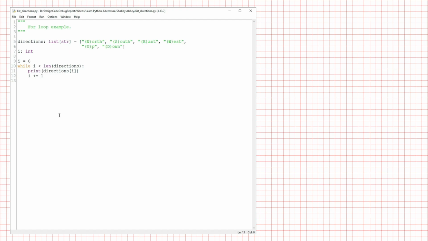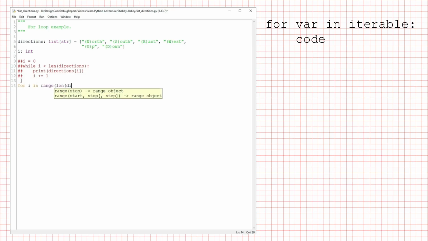I'm going to show you two different ways. First, I'll recreate our while loop as a for, and I'll comment out the existing loop. In this first version, I'm going to write a for loop in which the loop control variable takes on the values of the indices of the list. I'll write for i in range len directions, colon, and then indented print directions sub i.